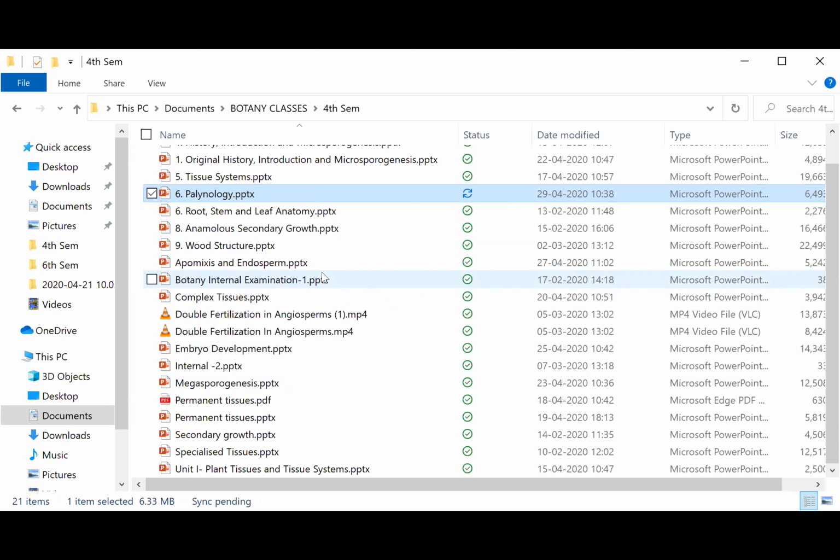One of you asked for anomalous secondary growth. Yes, ma'am. So we've already seen what is secondary growth, so we can directly go to anomalous secondary growth. Maybe tomorrow we'll try looking at anomalous secondary growth also. Okay. After that, if you have anything else, you can tell me.